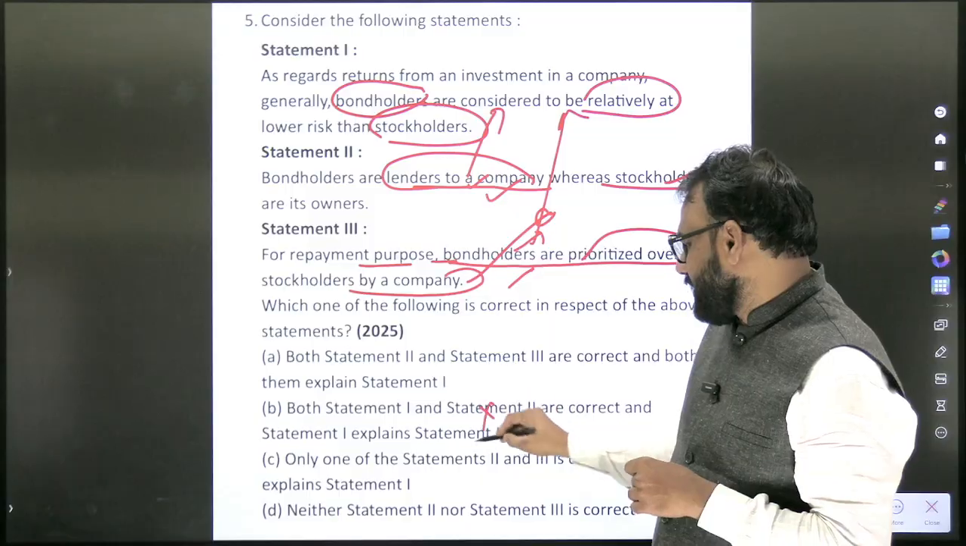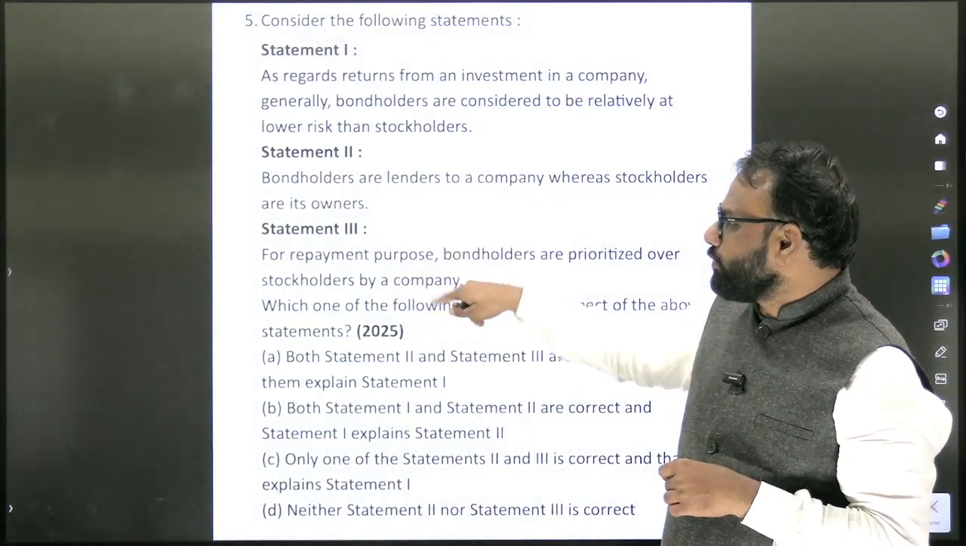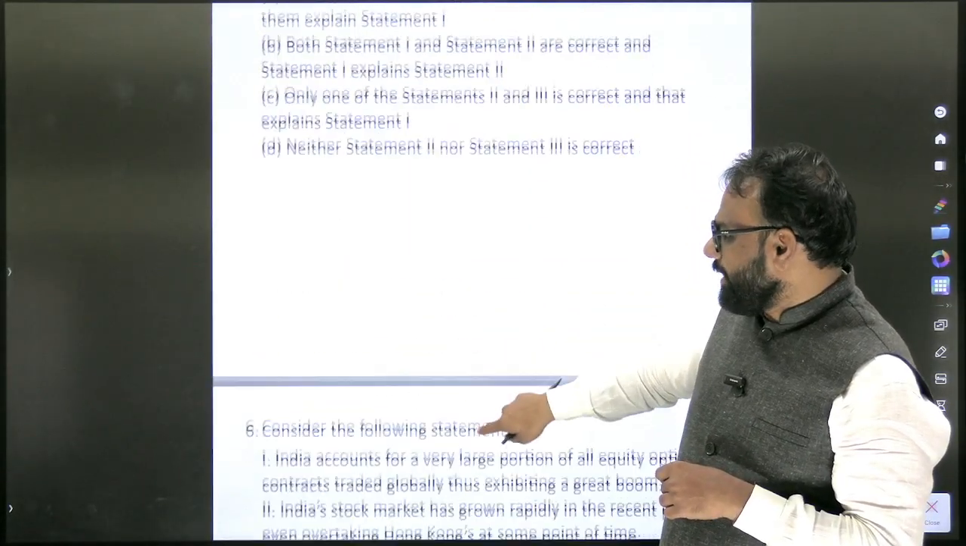So here I think there's a slight mistake in the option itself. Both 2 and 3 are correct, and they explain statement 1.